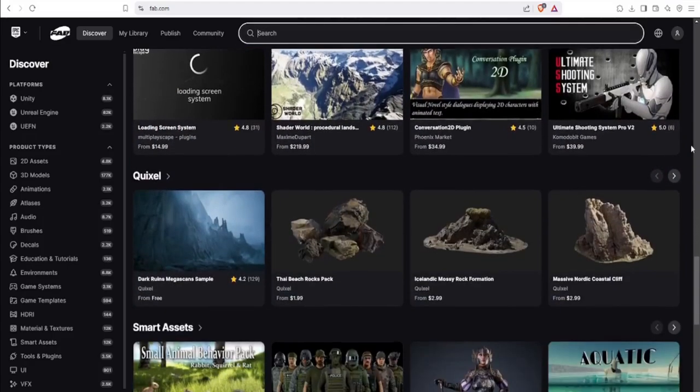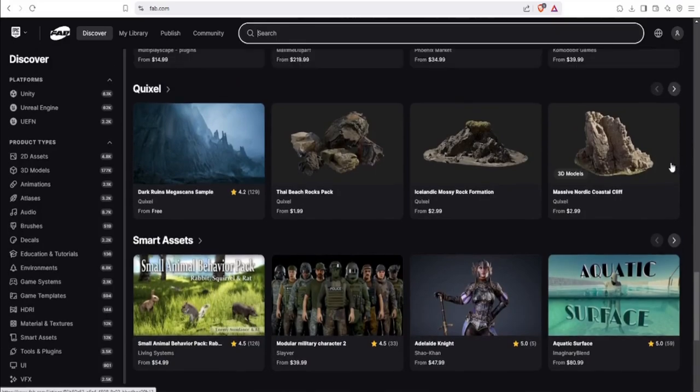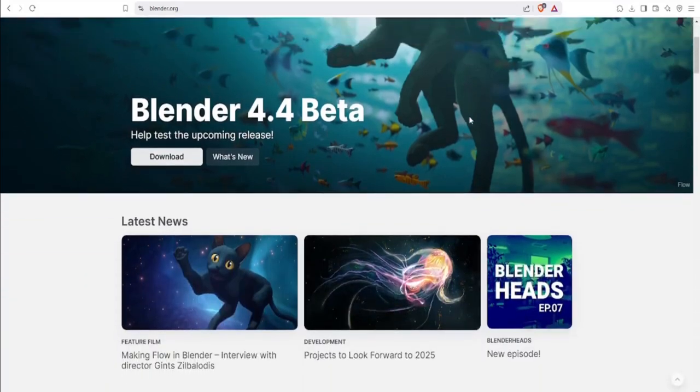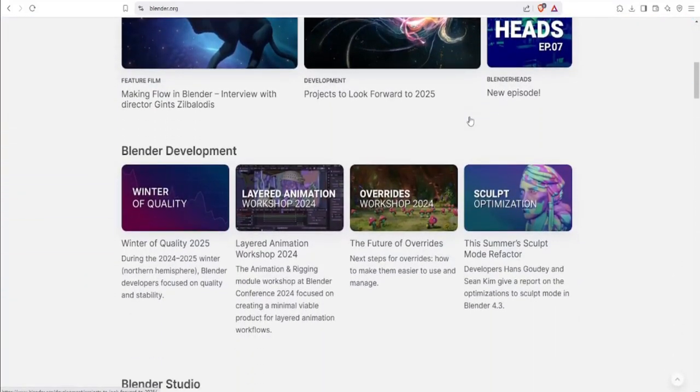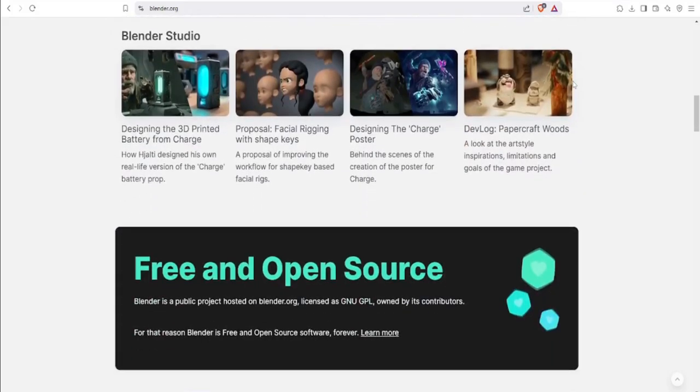Of course, AI isn't perfect, and that's where you come in. By refining and enhancing AI-generated assets using Blender, Photoshop, or Substance Painter, you can significantly increase their value and make them stand out in crowded marketplaces. Some assets sell for just a few dollars, while more complex or unique items can go for hundreds.